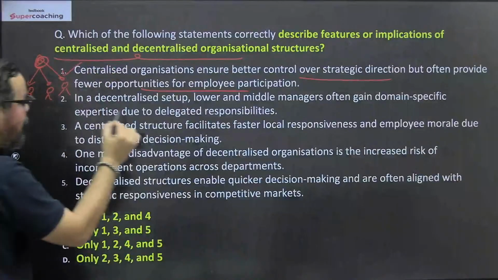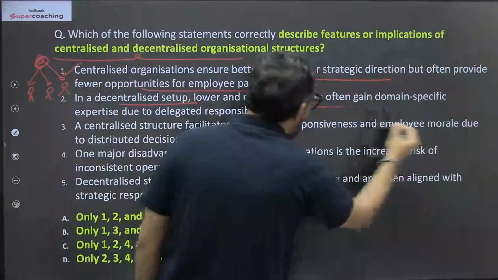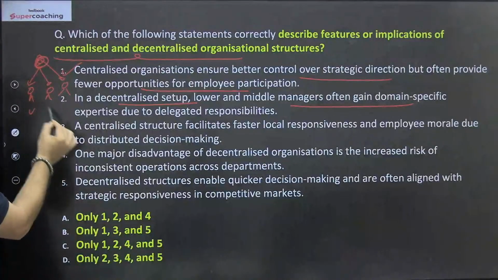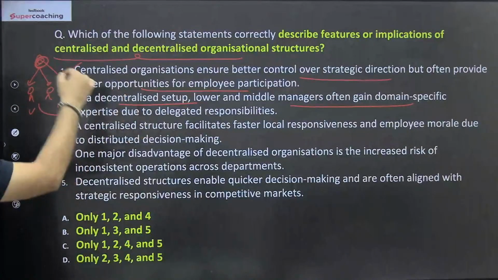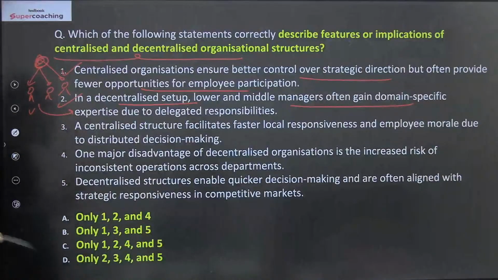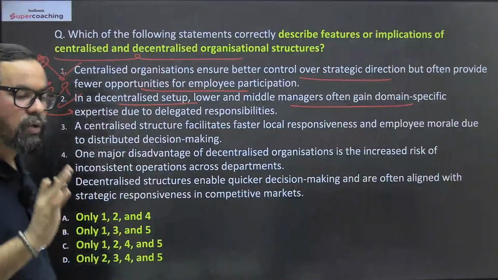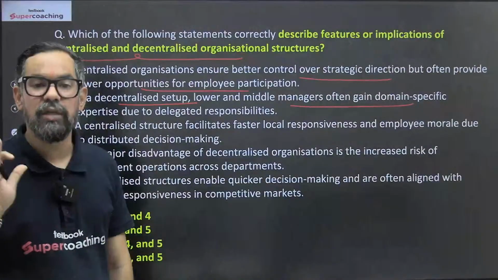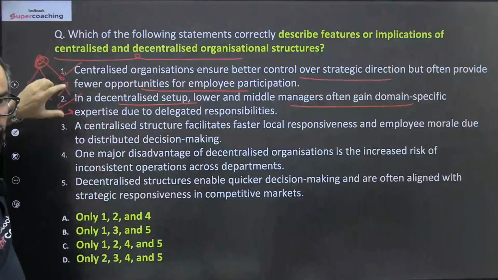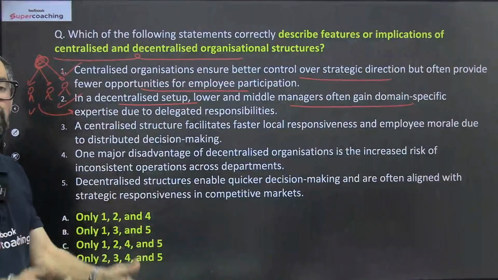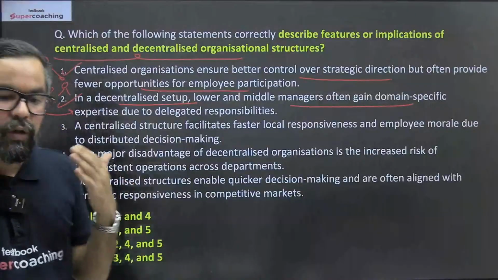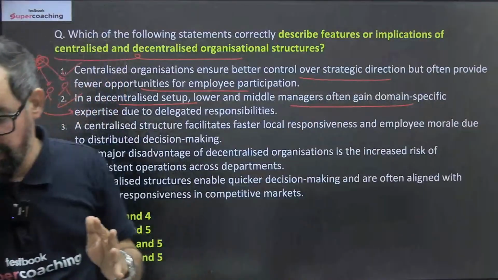True है. In decentralized setup, lower and middle managers often given domain specific expertise. Now this person can make decision about his working activities and all in case of decentralization. ठीक है? Because superior, they have passed on power to the आपका subordinate कि you can make decision about your activities and you will be accountable and responsible for this. In case of centralization, they'll have least accountability, responsibility, because they do not have power. They're just executing things, right? But in case of decentralization, if you are getting power or authority, you will be accountable for that particular one. Correct है?